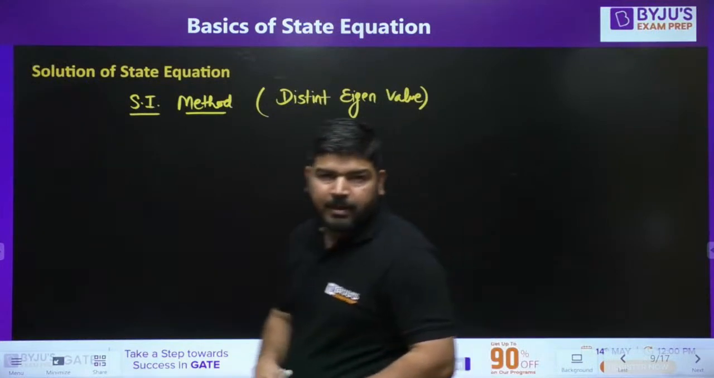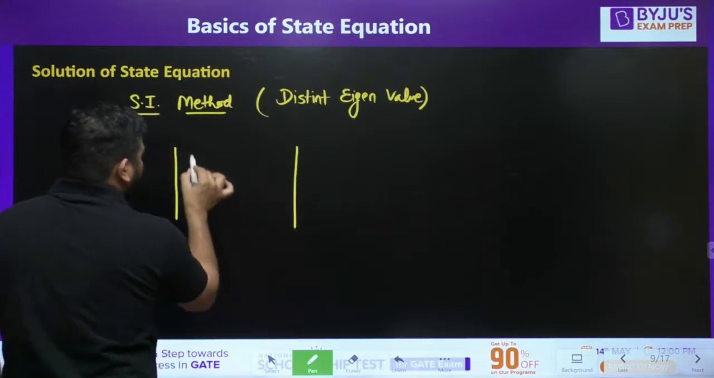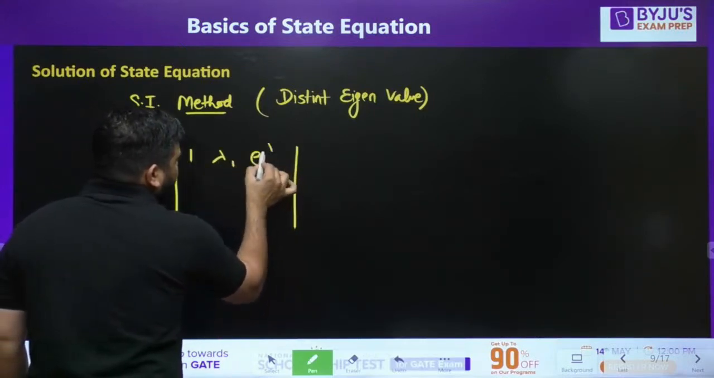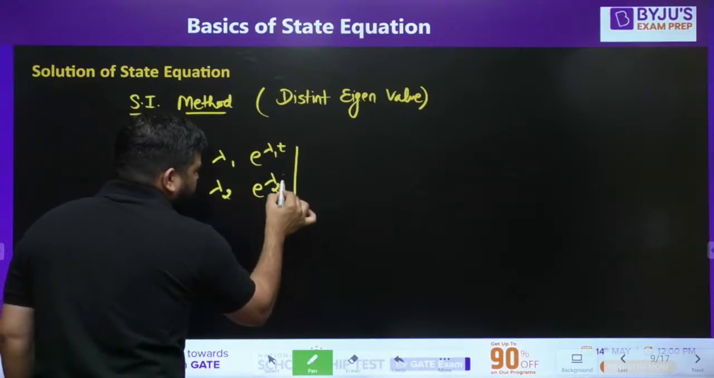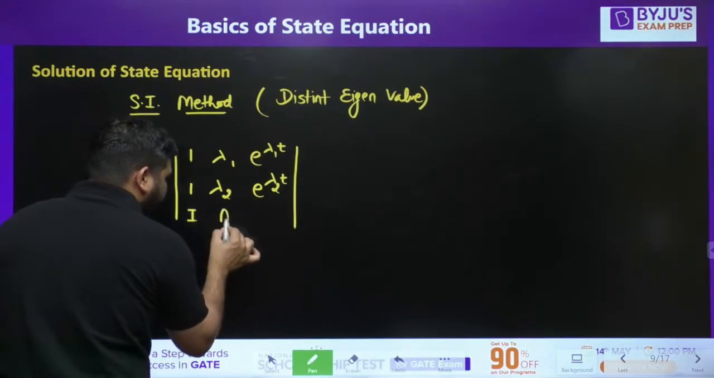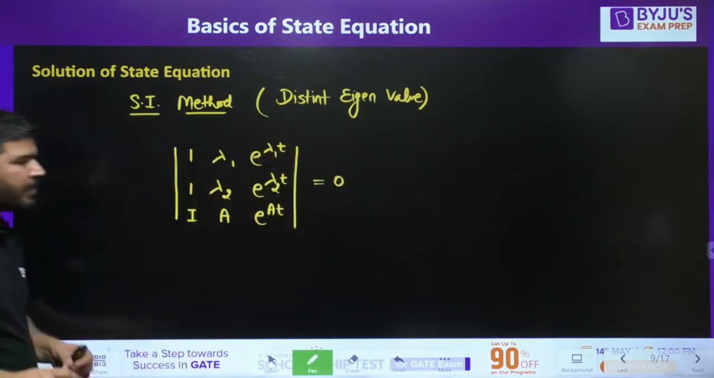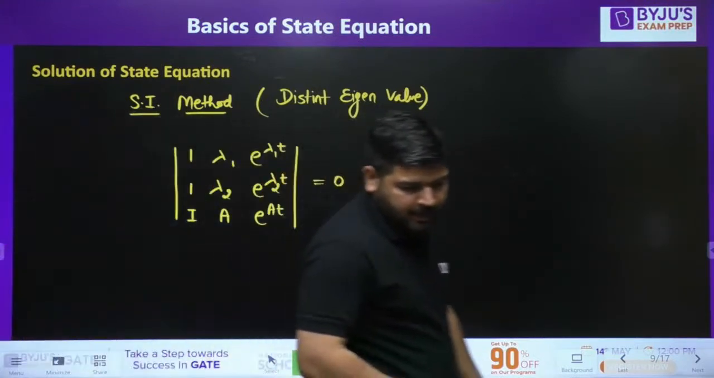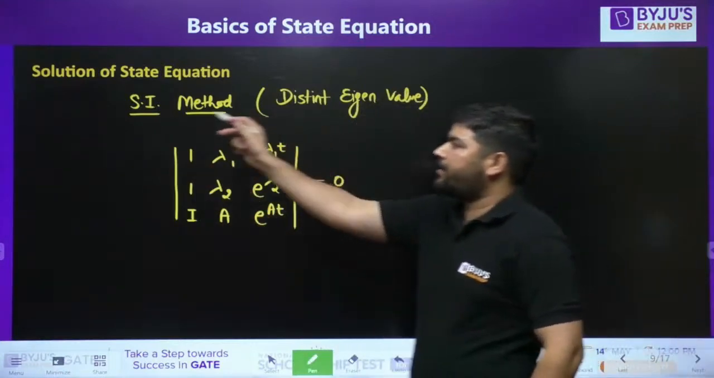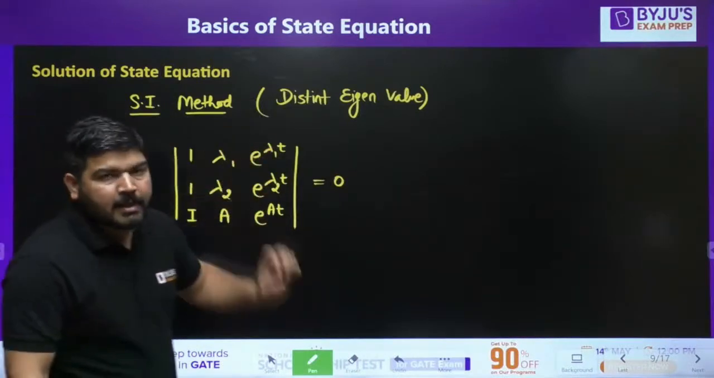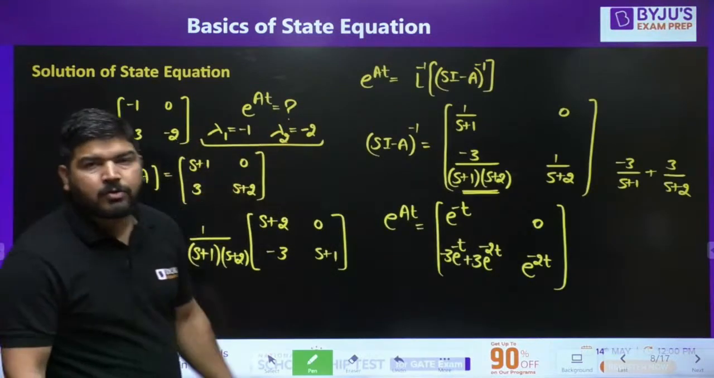Now how to do that? It's very simple. If you have distinct eigenvalues, then what you need to do is form the matrix with rows 1, lambda 1, e to the power lambda 1 t; 1, lambda 2, e to the power lambda 2 t; and identity, A, e to the power At, and put this determinant equal to 0. Remember this. For a 2 by 2 matrix, you have to find this determinant and put it equal to 0. This is known as the Sylvester interpolation method. It is used whenever you have distinct eigenvalues.